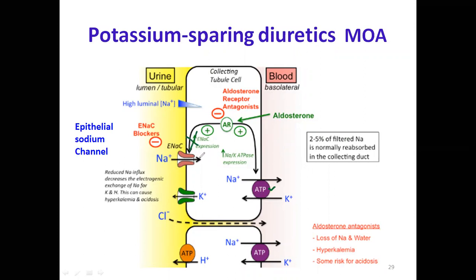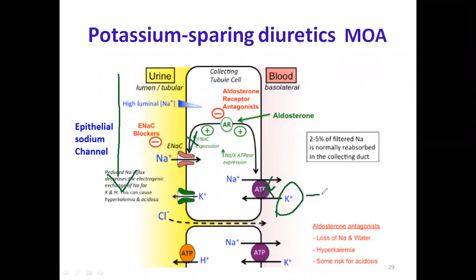Sodium will not enter, and this pump will not activate. So the sodium present in the urine will go out, and the potassium present in the blood will stay. So there is no further loss of potassium.